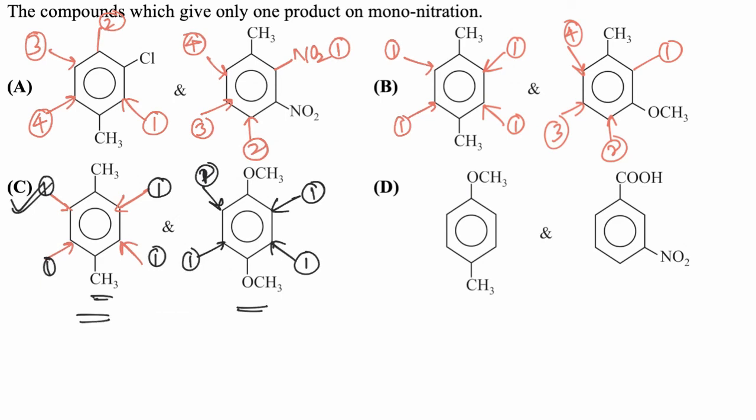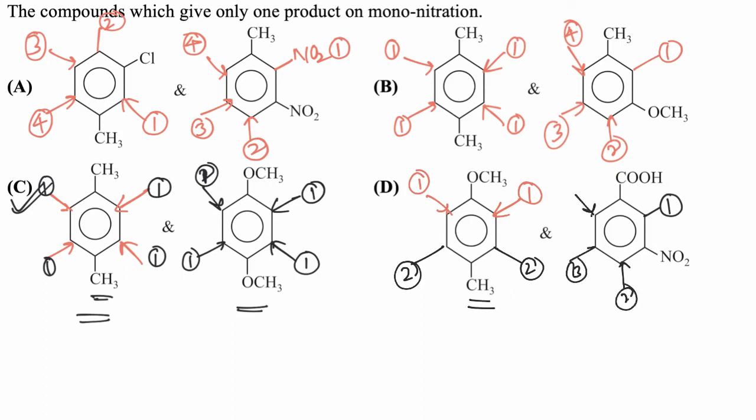In the fourth case, if NO2 is added at these positions, we will get an identical isomer. Similarly, if NO2 is added at these two positions, we will get an identical isomer. So 2 are formed from this molecule, and from this molecule, if NO2 is added at this carbon, 1, 2, 3 and 4 different products are formed. Only C gave one product on mononitration.